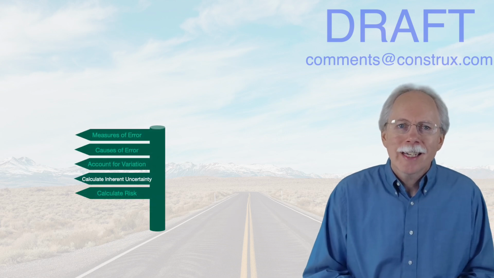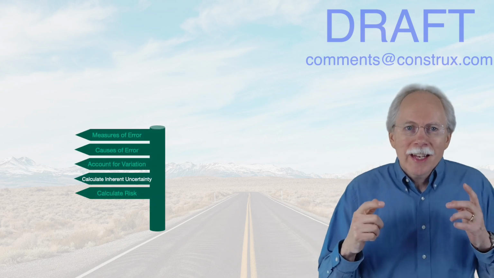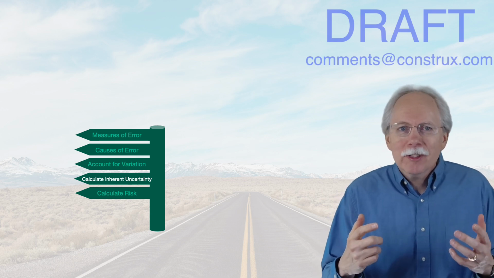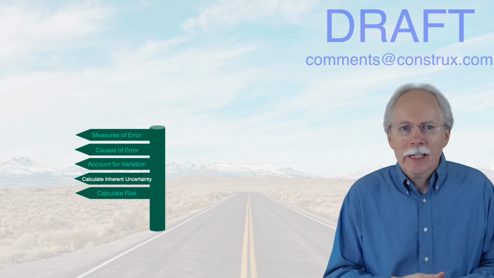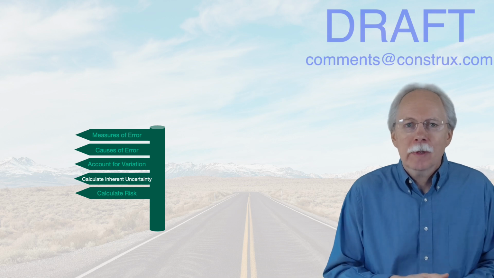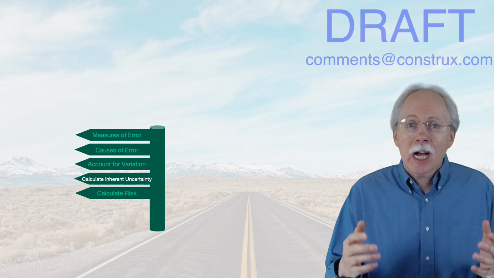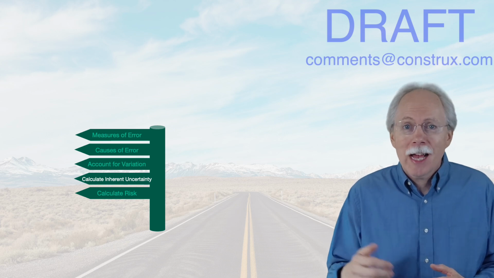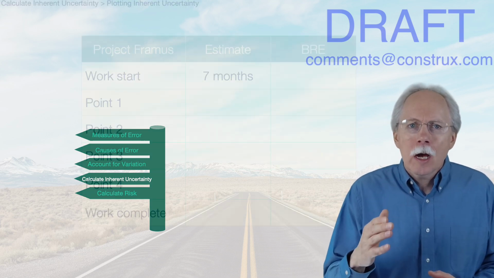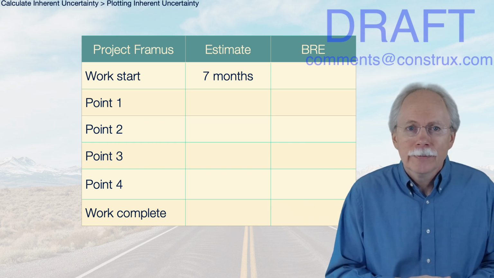Our fourth lesson is calculate inherent uncertainty. With inherent uncertainty, it'd be nice to be able to state how much inherent uncertainty we have at key points in our development process. Are there ways to calculate and articulate how much common cause variation our process typically has? Let's take a look at one way to do this on a work effort.